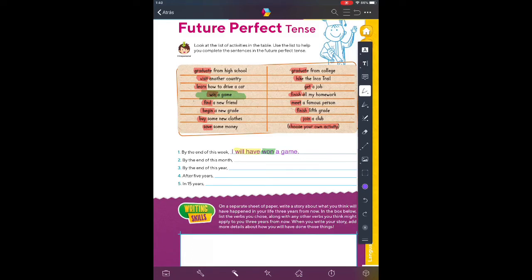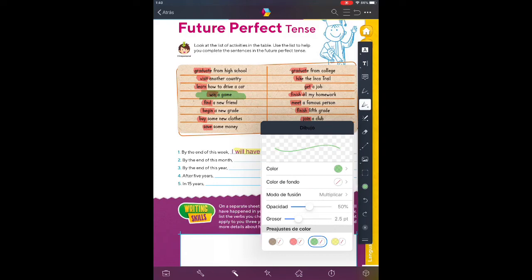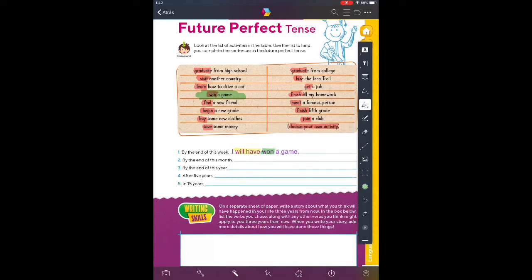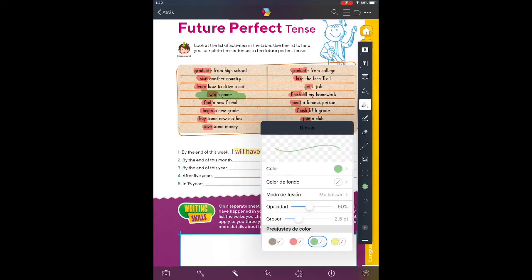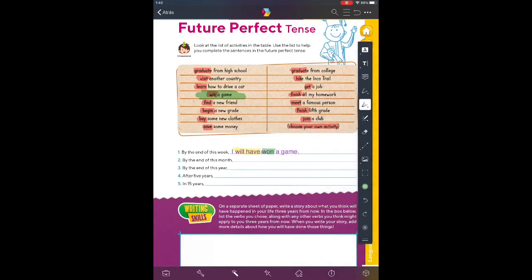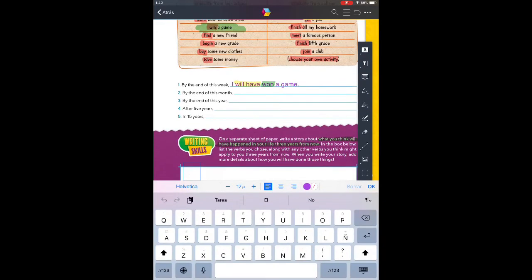Okay? So what you think, and I'm going to underline that. What you think will happen in your life in 3 years from now. Okay? So obviously you need to use the future perfect tense.